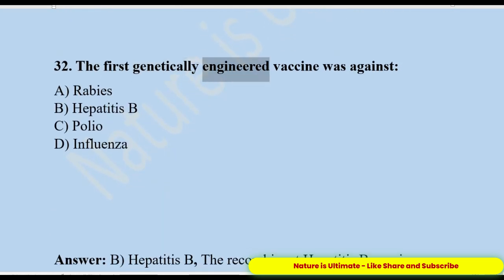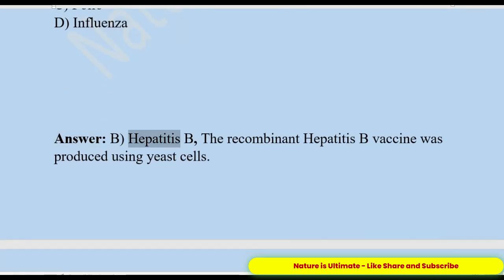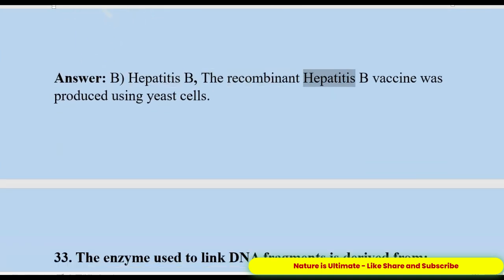32. The first genetically engineered vaccine was against A. Rabies. B. Hepatitis B. C. Polio. D. Influenza. Answer: B. Hepatitis B. The recombinant hepatitis B vaccine was produced using yeast cells.